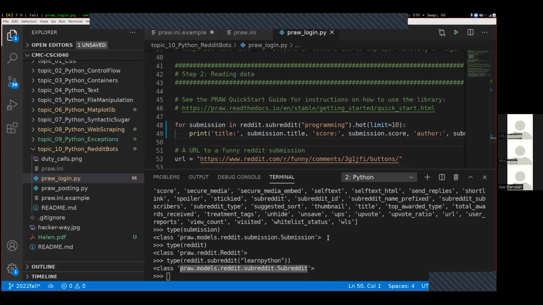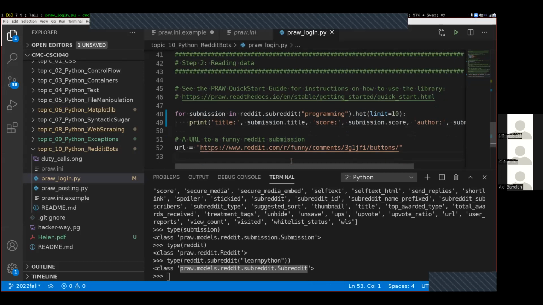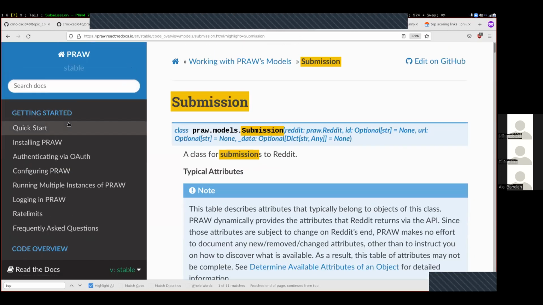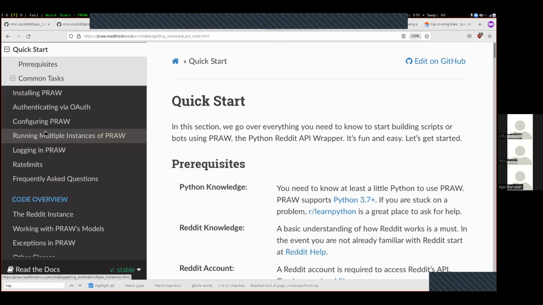Okay. So I have this URL down here, and I want us to take a look at it. This is a URL to a particular submission in Reddit. The subreddit is the funny subreddit. This is a particular submission in that subreddit, and we're going to look at what we can do with it. I'm going to come back over to the documentation, to this quick start guide. Like 90% of the things that you'll want to do you'll find in this quick start guide.